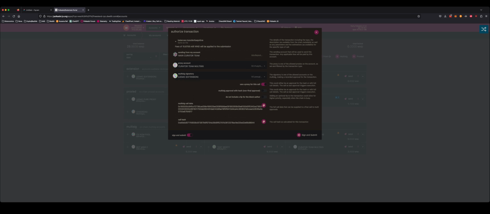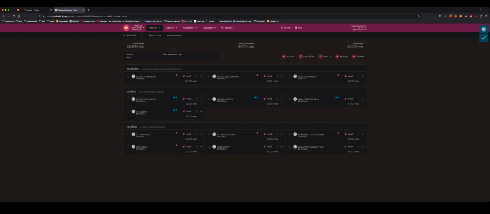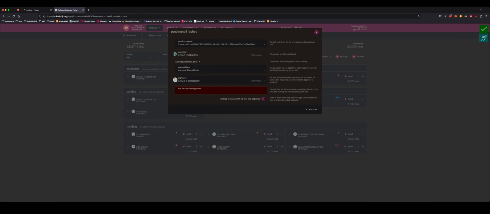Now what would have to happen is the person initiating this transaction would have to share this multisig call data, which I will copy now, and the call hash. In this example, we will just remember that the call hash ends in 44 and copy this call data. So let's sign this transaction. Now what will happen is this multisig will have a nice pink icon appear, as it just has, which indicates that there is a multisig transaction to be signed.